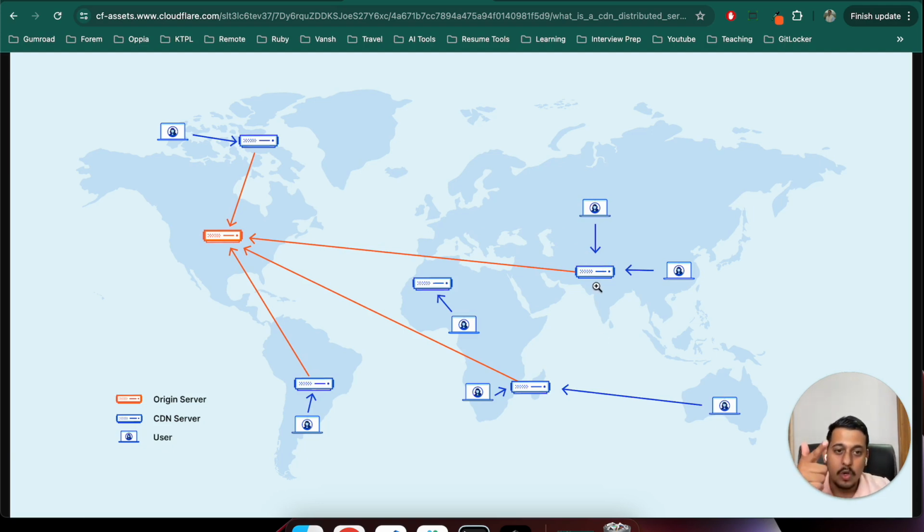Now, you can assume that this is similar to cache in some way. Cache was also doing it, that if this was the database, cache was making sure that the database doesn't get overloaded and making sure that using cache we can communicate faster, right? So CDN works like that.